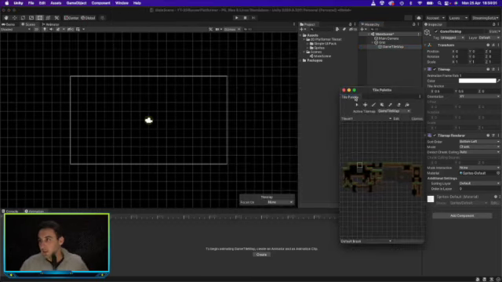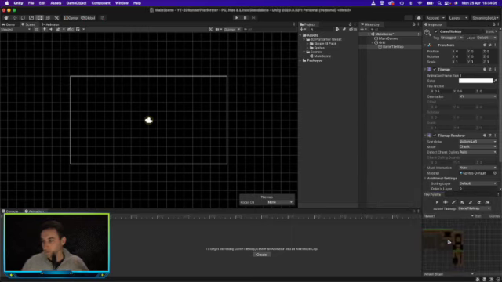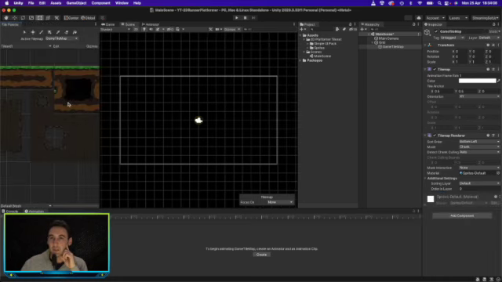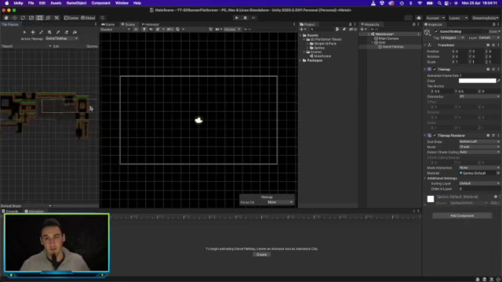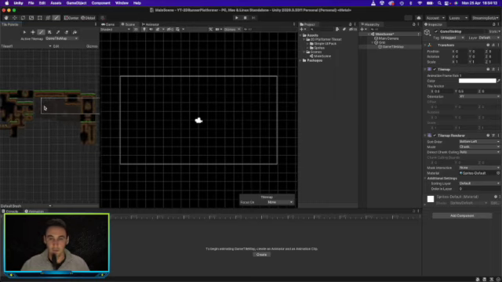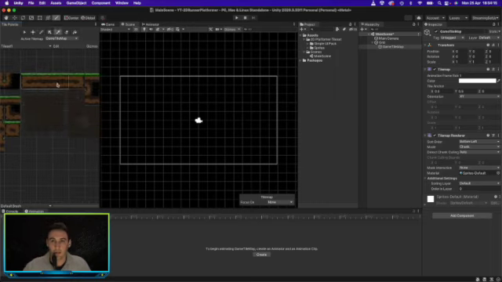So this is basically what we're going to use. Let's go ahead and put this over here. Basically this is where we get to choose the different tiles that we want. The more we select, the more we can add into our game. You can select them individually or you can select them in groups.